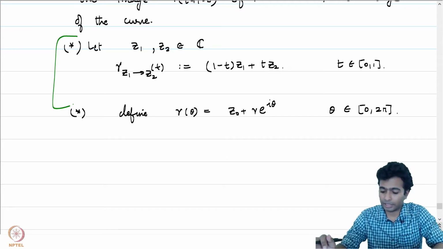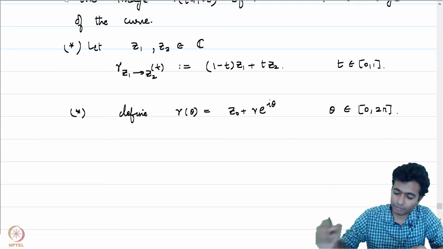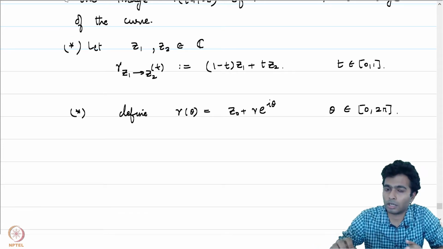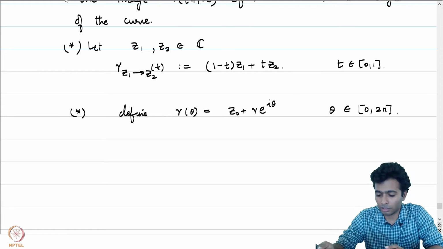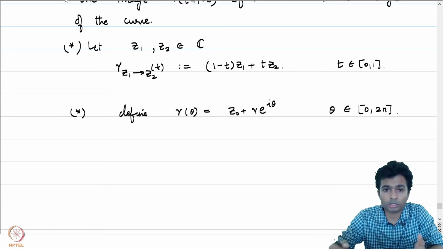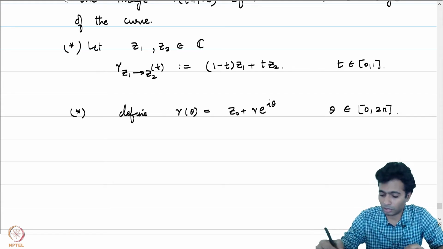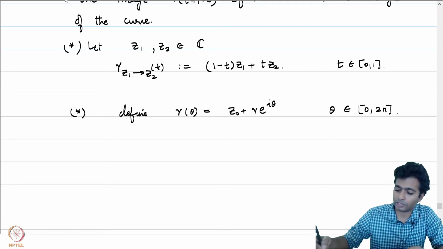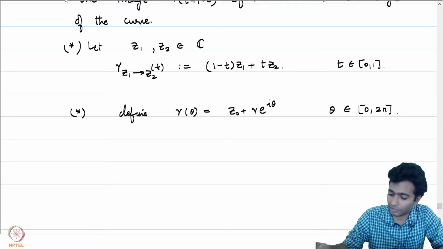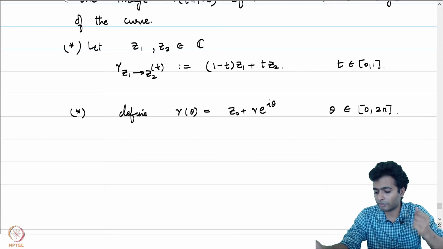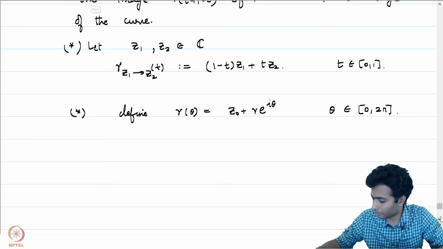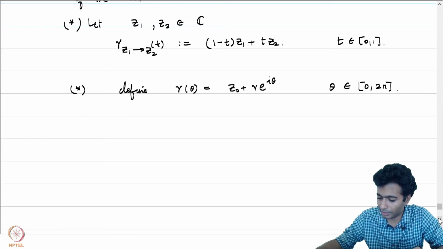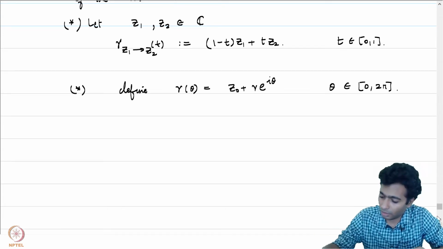I would like to stress that even in that case, our curve gamma is not a trivial curve. It's a non-trivial curve which is closed but not simple. That's how the first curve is going to transform when z1 is equal to z2. But when z1 is not equal to z2, it's a non-trivial curve which is a simple curve which is not a closed curve.